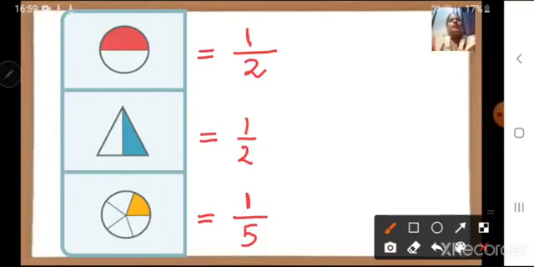So children, till now we have understood what a fraction is. A fraction is a part of a whole.